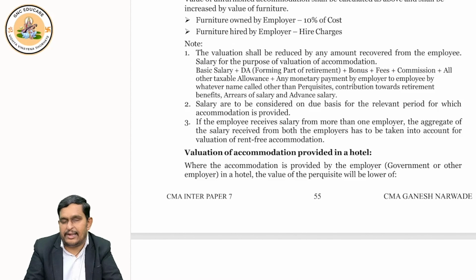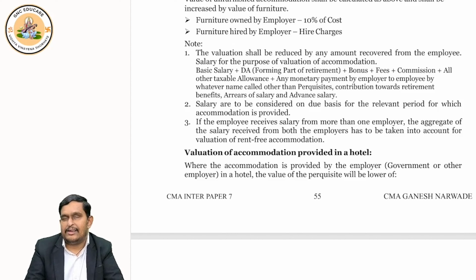This way you should take. Any monetary benefits that are given, you include that also. But don't include your retirement benefits. Not covered. Right? Arrears of salary, advance salary, perquisites are not included in the definition of salary.